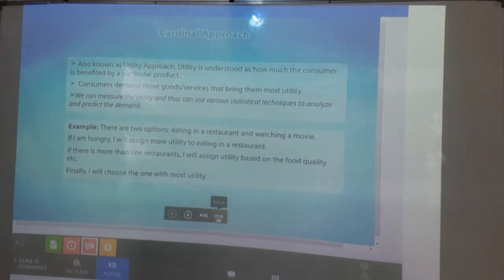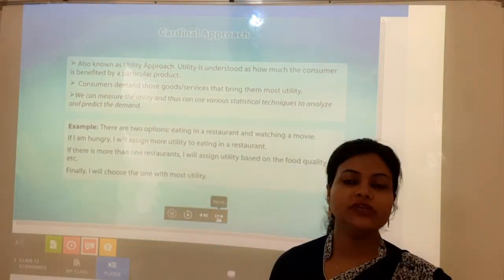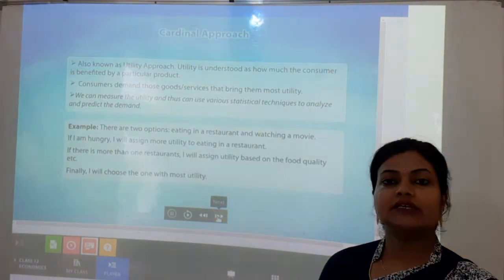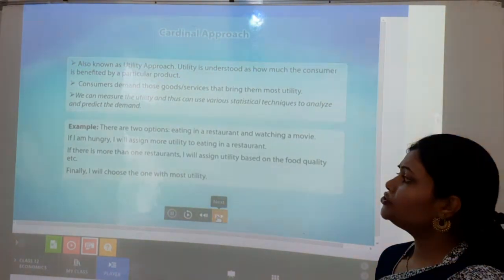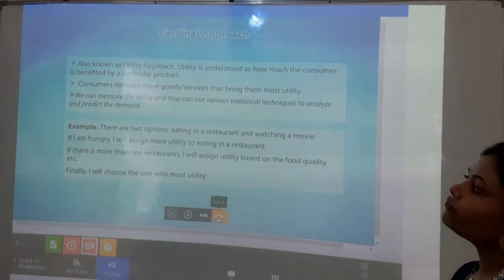Now there is an example. There are two options: eating in a restaurant and watching a movie. If I am hungry, I will assign more utility to eating in a restaurant. If there is more than one restaurant, I will assign utility based on the food quality, etc. Finally, I will choose the one with the most utility. According to your need, if you are getting bored, you will go for watching the movie. If you are hungry, you will spend your money eating in a restaurant. And if we have many restaurant options, we will choose the one having the best quality. So this is how we choose things.